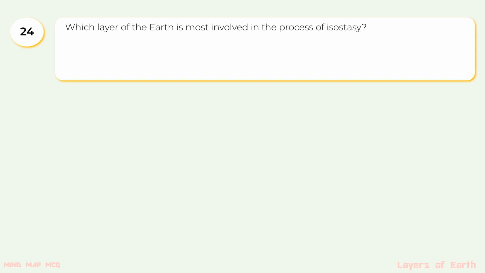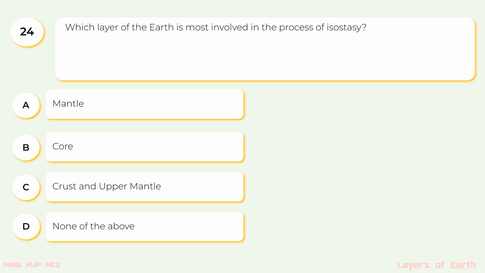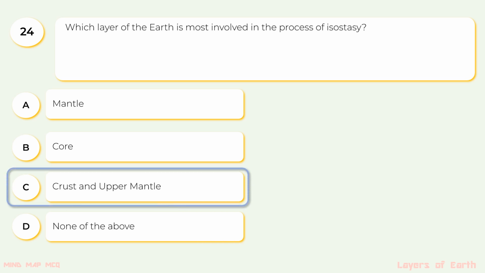24. Which layer of the Earth is most involved in the process of isostasy? The options are A. Mantle, B. Core, C. Crust and upper mantle, D. None of the above. The correct option is C.